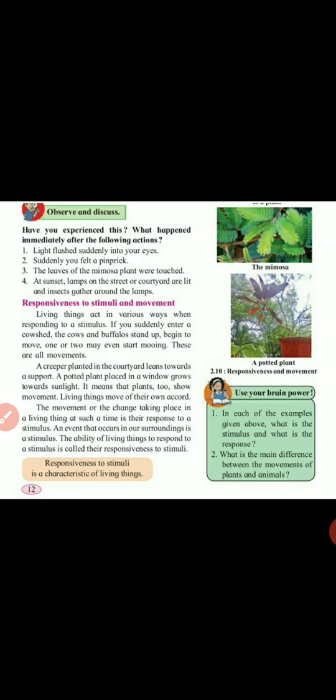In the last video we learned about growth, food being necessary for growth, respiration and excretion. So in this video, we will learn about responsiveness to stimuli and movement. Before that, you have to hear some questions.